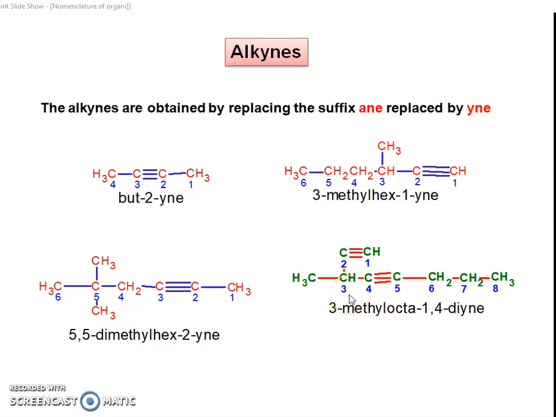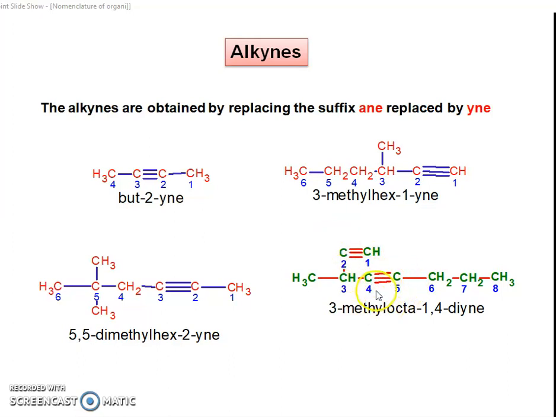So naming starts like this. The third position has a methyl, so 3-methyl, and the name of the parent alkane is octa. The 1 position has a carbon-carbon triple bond and the 4 position also has a carbon-carbon triple bond.